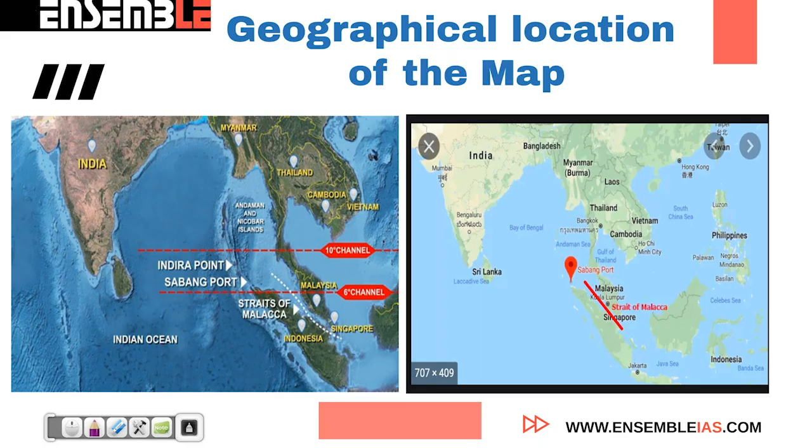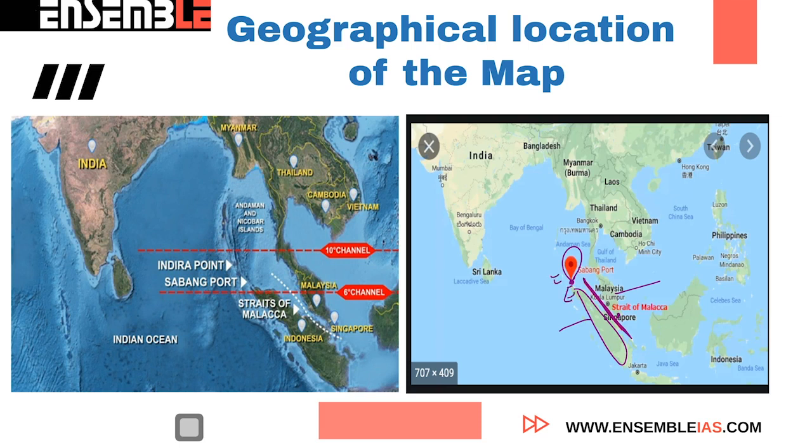Moving towards the next, there are other important locations which can be asked in combination with Sabang port. Nearby the Sabang port, with this Sumatra, and this is Malaysia, Singapore, and this is Singapore. In the middle of this is the Strait of Malacca. So Strait of Malacca is situated towards the east of Sabang port.